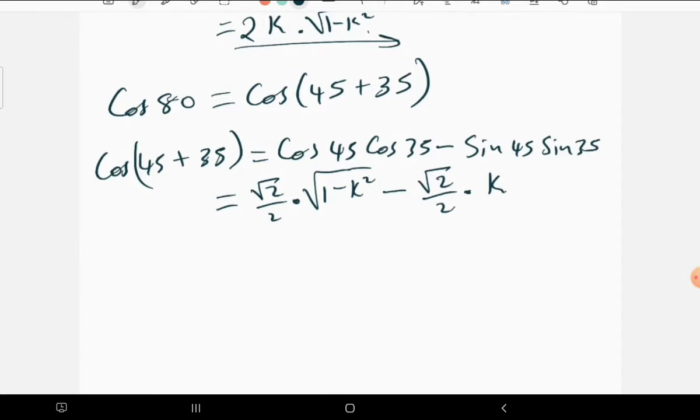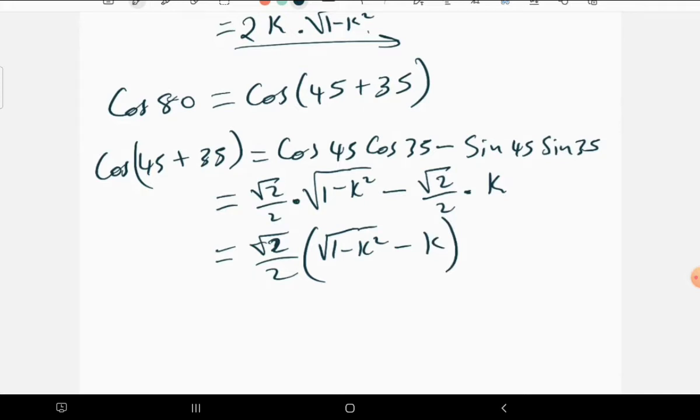On that note, we can just take out the common factor, which is root 2 over 2. When we take it out, we are having root 2 over 2 times, what are we having, the square root of 1 minus k squared, then minus k. So this is just what we have for now.